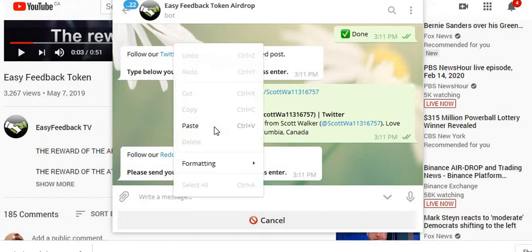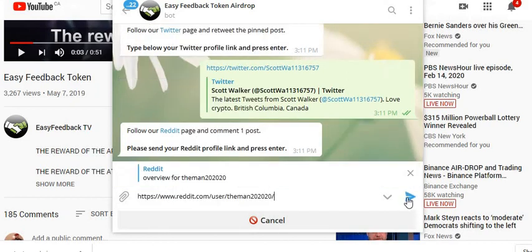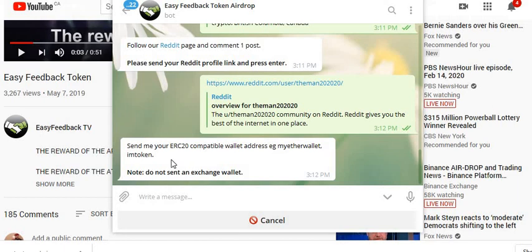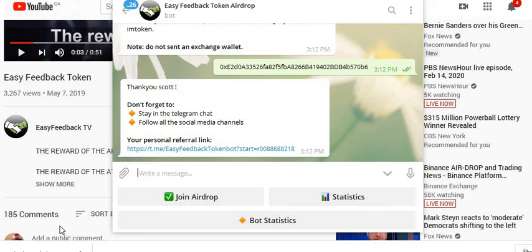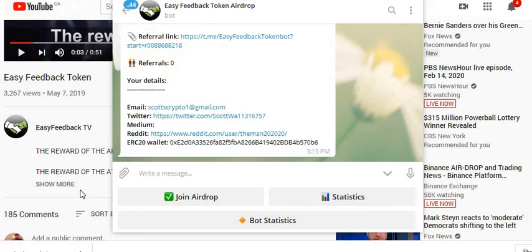Next, it wants you to put in your Reddit username. Next, it will want you to put in an ERC20 compatible address. We can just copy and paste that address right into there. That's the end of this airdrop. We're off and on to the next one.